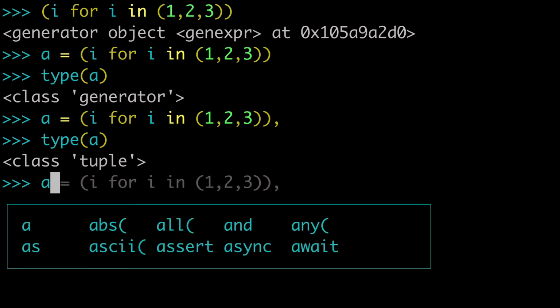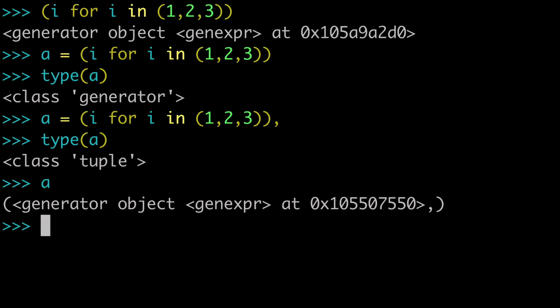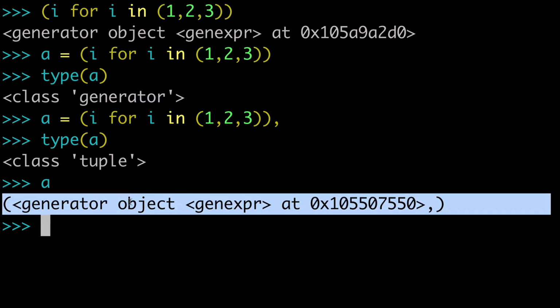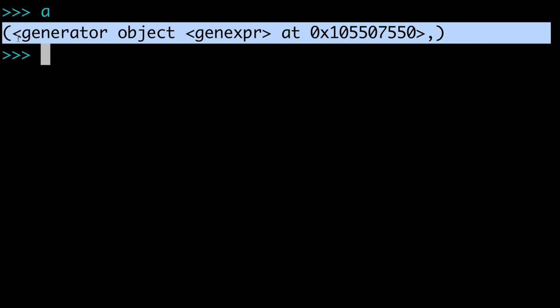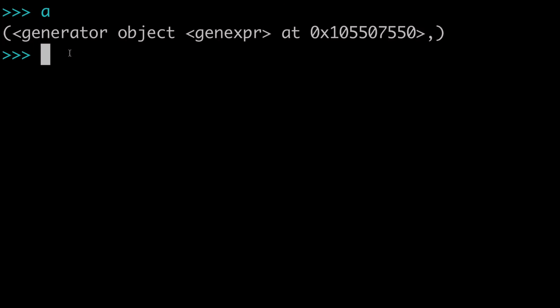Also, look what happens when we just print out A. So you see that this generator has actually been wrapped in a tuple, but it's almost like it hasn't executed yet. It's a little bit of a tricky thing. I don't think I'll be able to explain this perfectly, but just know that when you're assigning generator comprehensions to variables, there's some tricky things going on, especially in the context of a tuple. So taking that variable A that I showed you that looks kind of weird, it's like a tuple with a generator object inside it that hasn't been executed yet.